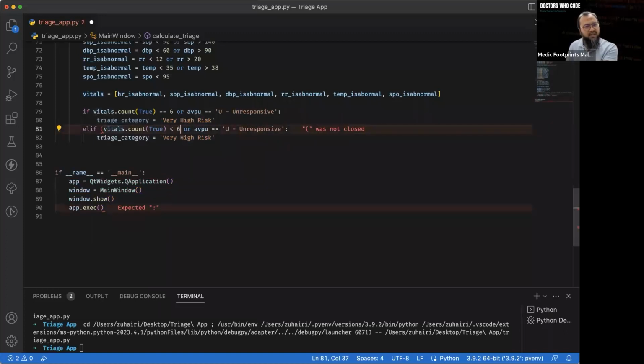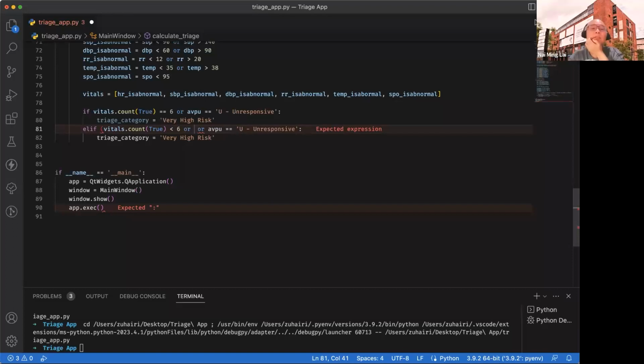And how to say or. I think it should be or, less than 5, less than 6, or... I'm still thinking how we should classify very high risk, medium.